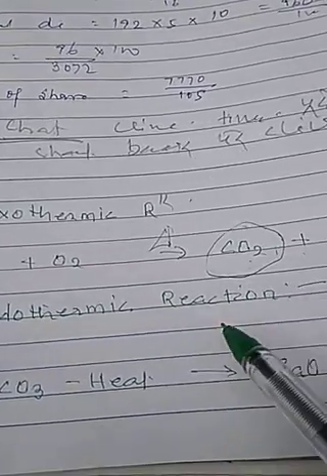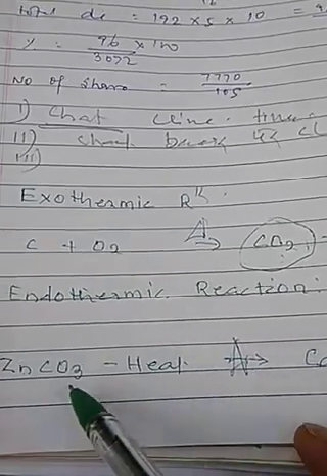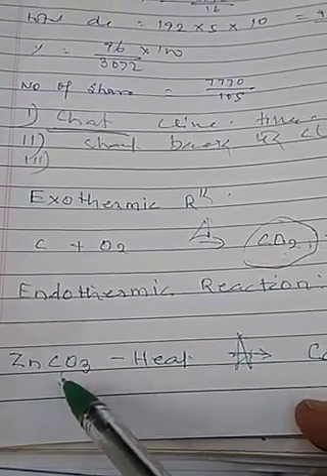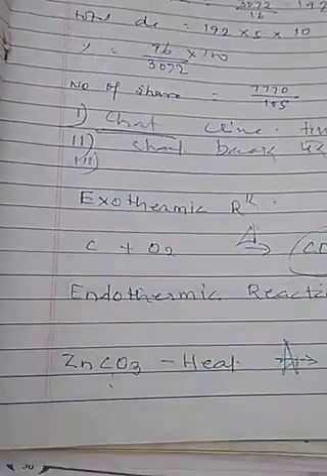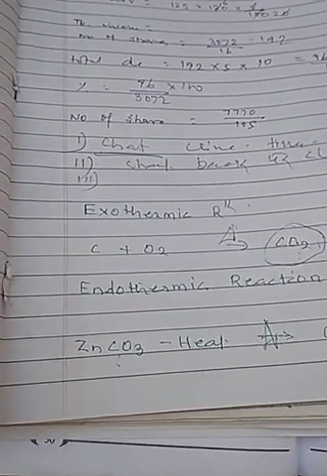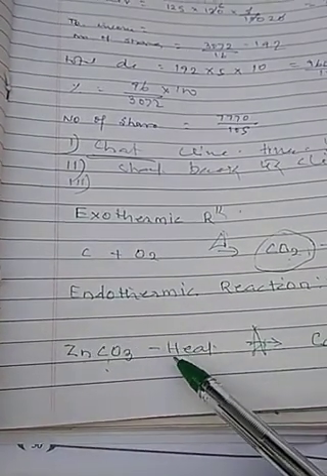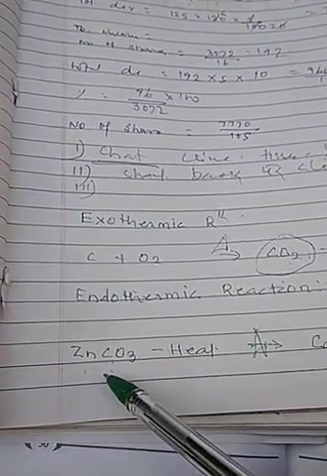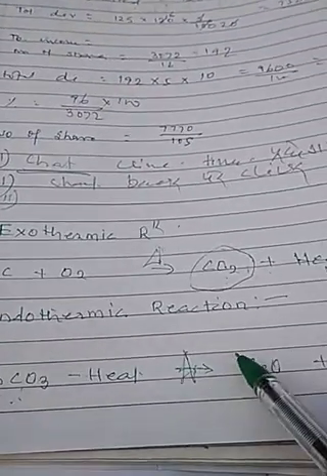But as soon as we heat it, it will become hot. Why did it become hot? Because it absorbed heat energy. After absorbing this heat energy, the chemical bond of zinc carbonate breaks up.